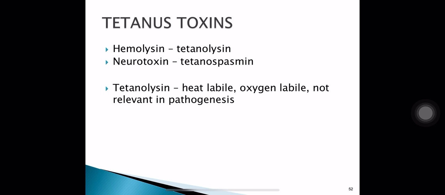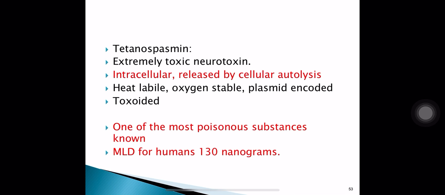Tetanus toxins: there are two toxins of Clostridium tetani, tetanolysin and tetanospasmin. Tetanolysin is a hemolysin and tetanospasmin is a neurotoxin. Tetanolysin is heat labile, oxygen labile, and it is not relevant in pathogenesis, while tetanospasmin is responsible for the pathogenesis. Tetanospasmin is an extremely toxic neurotoxin.